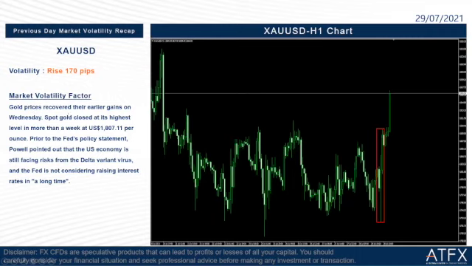Gold prices recovered their earlier gains on Wednesday. Spot gold closed at its highest level in more than a week at 1807.1 per ounce. Prior to the Fed's policy statement, Powell pointed out that the US economy is still facing risk from the Delta variant virus, and the Fed is not considering raising interest rates for a long time. This brings bad news to the US dollar, so we can see the gold price rise up a lot.